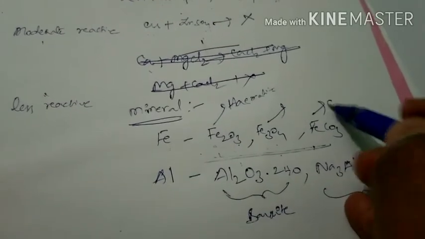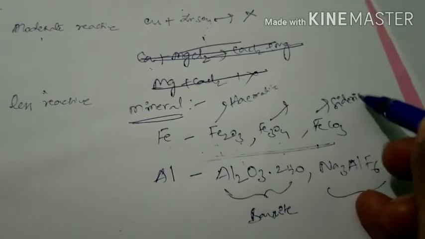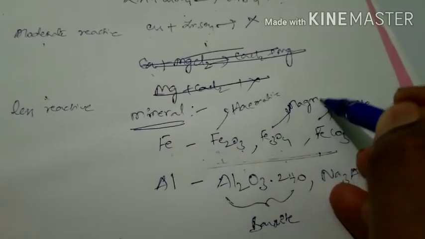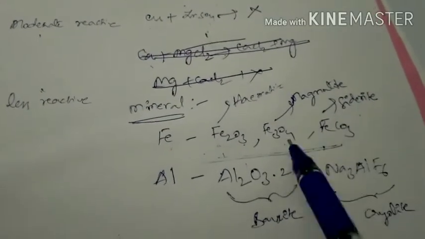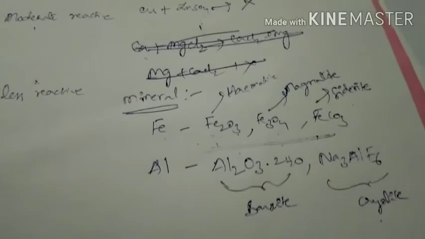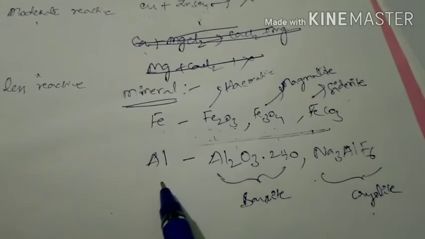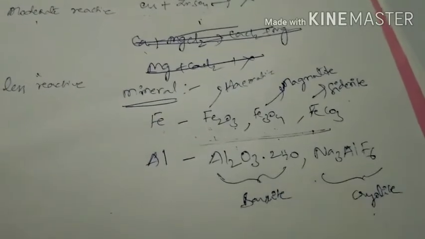This name is called siderite. This name is called magnetite. Hematite, magnetite, siderite are names of minerals of iron. Bauxite, cryolite are minerals of aluminium. Why is it called a mineral of aluminium? Because aluminium exists in the form of these compounds in the earth crust.